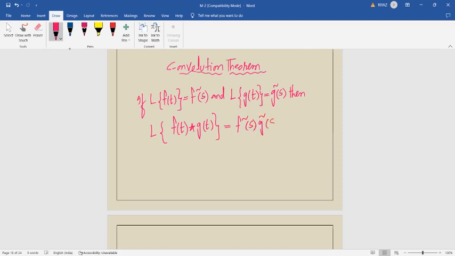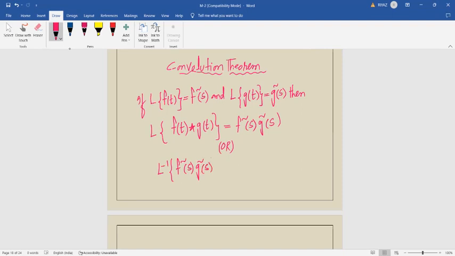Convolution is nothing but a special product whose value will be defined with an improper integral. Or, one more way: if you take Laplace inverse on both sides, you get Laplace inverse of f bar of s into g bar of s